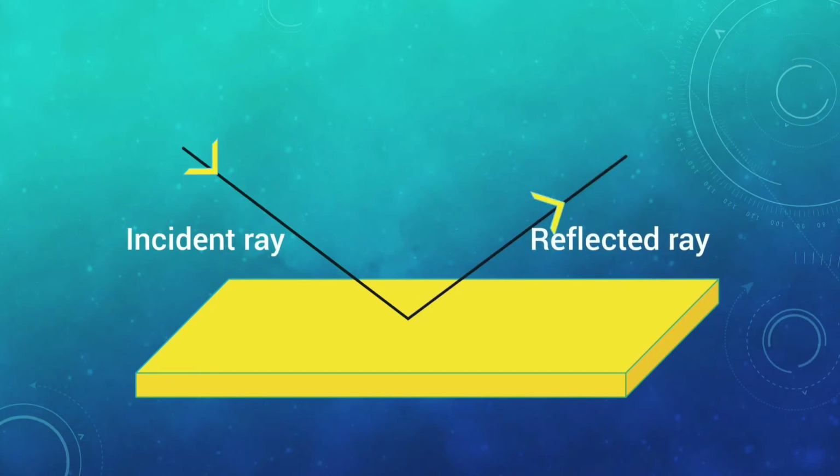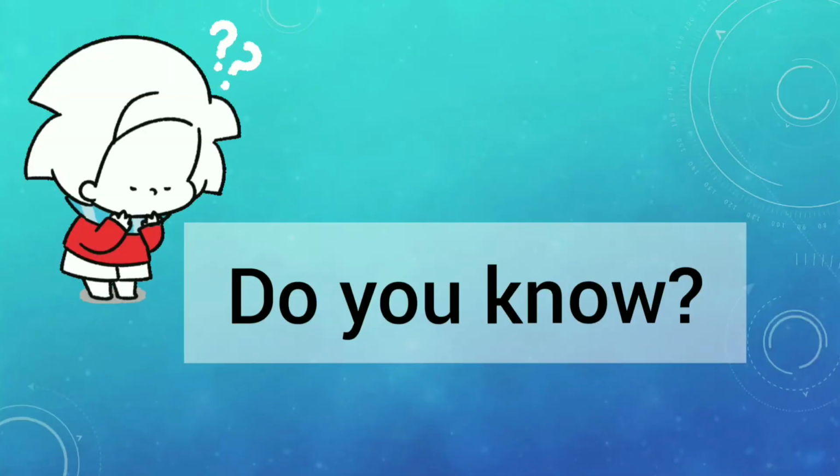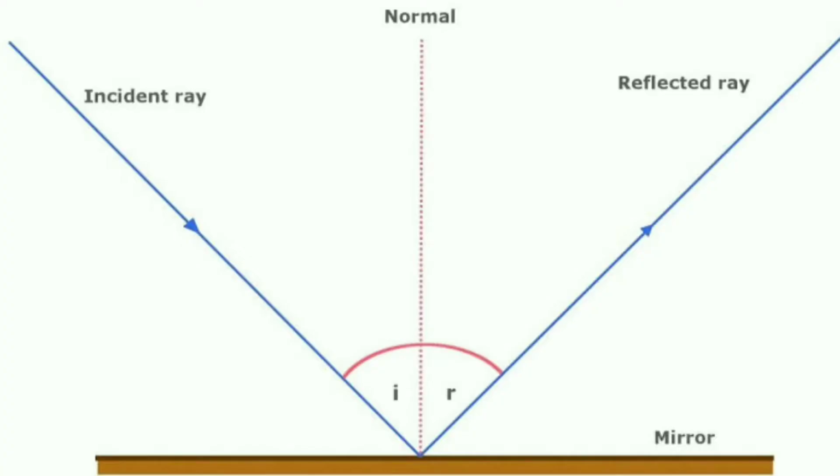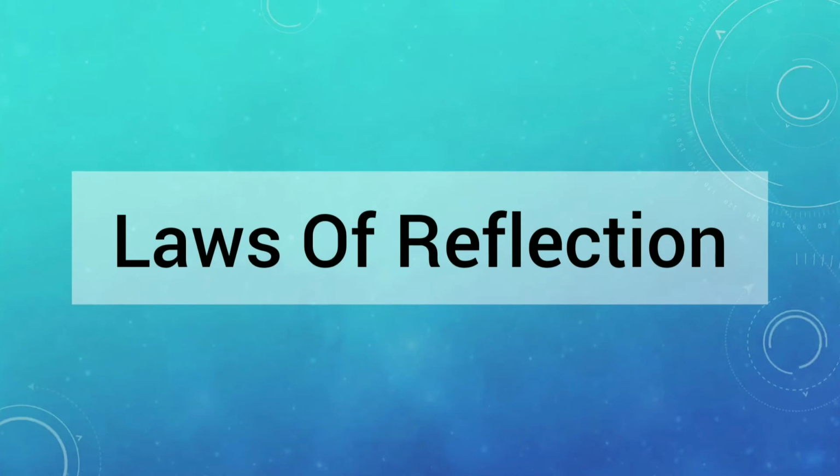Students, we know that when a ray of light falls on a plane mirror, it gets reflected. But do you know the reflection of light follows some rule or some laws? Yes, the reflection of light from a plane mirror takes place according to two laws, which are known as laws of reflection of light, right? So today we will know about these laws.